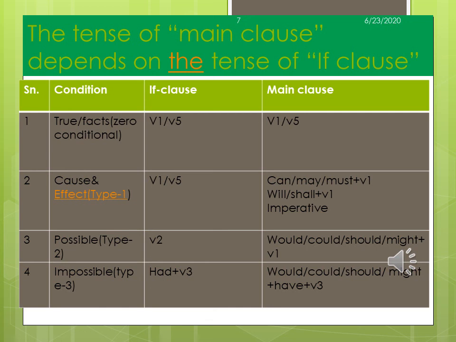In number 3, type 2, it is the possible form. If there is V2 in the if clause, then we use would, could, should, might plus V1 in the main clause. And the fourth type is called the impossible form. In the if clause, if there is had plus V3, then we should use would, could, should, might plus have plus V3 in the main clause. Thank you.